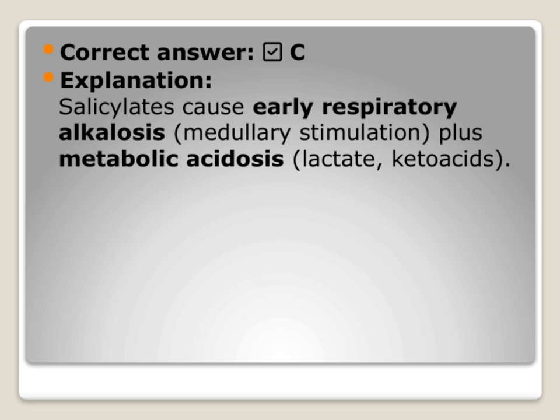So, in summary, salicylate poisoning causes this characteristic combination: an early respiratory alkalosis due to medullary stimulation coupled with a metabolic acidosis driven by lactate and ketoacid buildup. Recognizing this pattern is important for diagnosis and management.